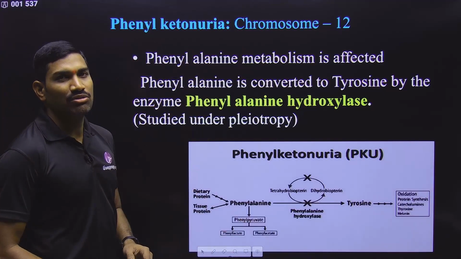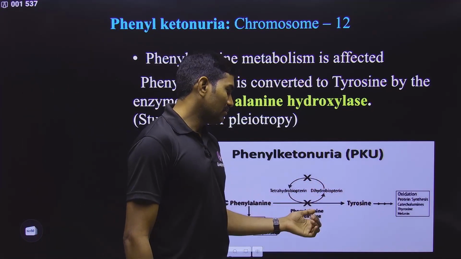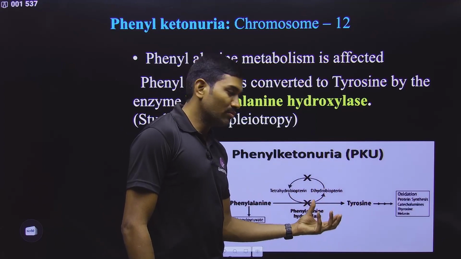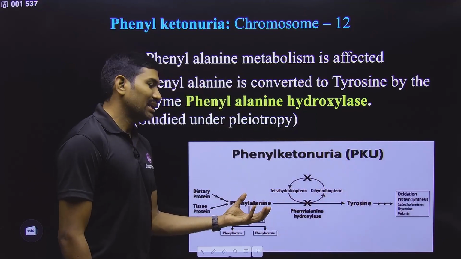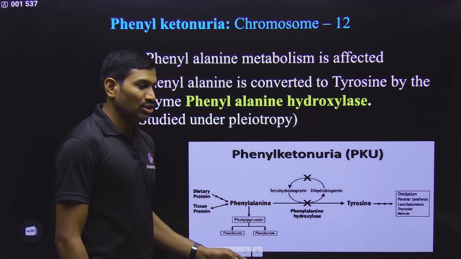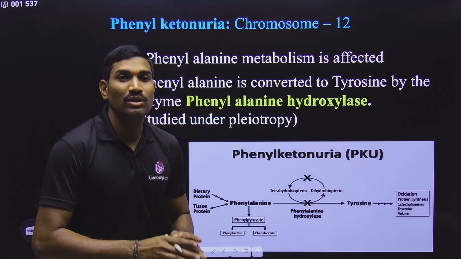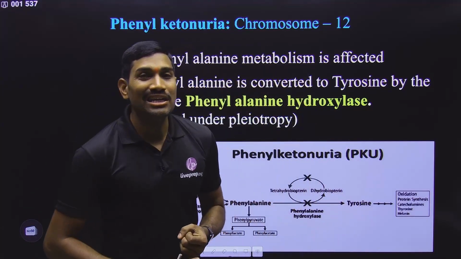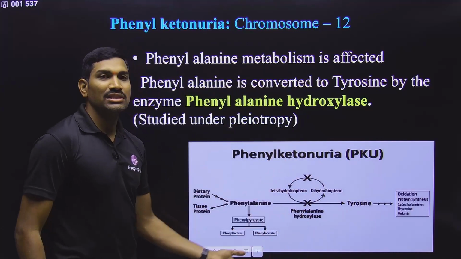Next one is phenylketonuria. Already under pleiotropy we studied that phenylalanine should be converted into tyrosine by the phenylalanine hydroxylase enzyme. If this enzyme is not produced because of mutation, now what happens? Phenylalanine cannot be converted into tyrosine. Phenylalanine will be accumulated and converted into phenylpyruvate and other derivatives. These are excreted through the urine. Some amount is accumulated within the brain, so it will cause mental retardation. Since tyrosine is not produced, there is decreased pigmentation of skin and hair. So these are some things that we observe.